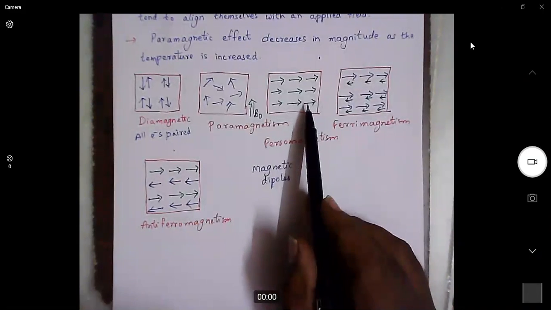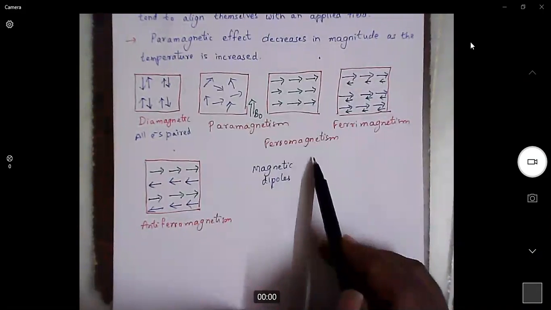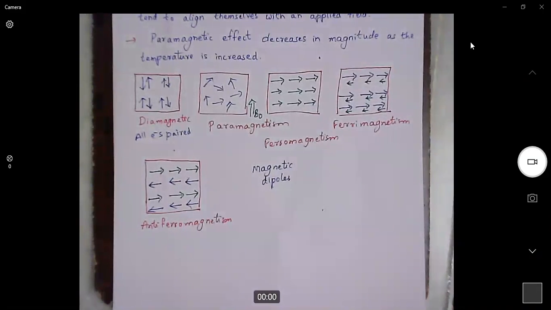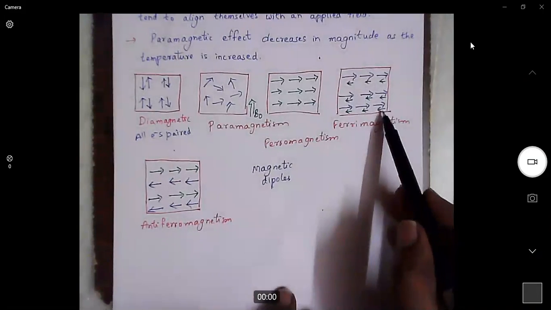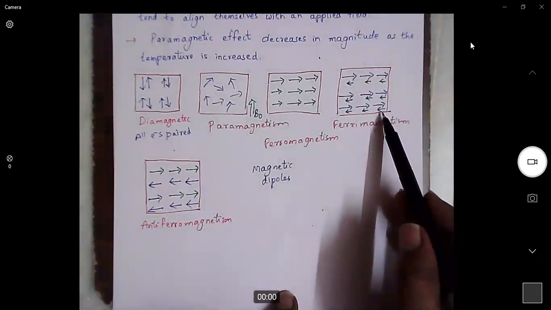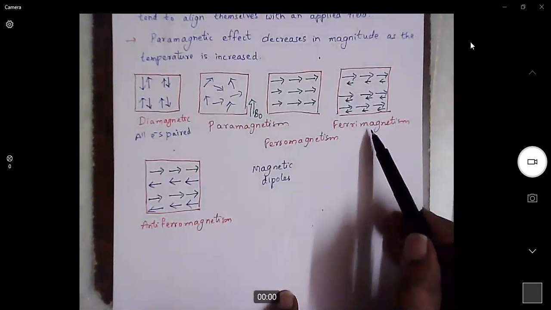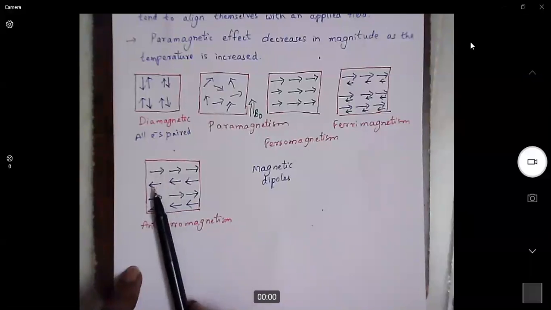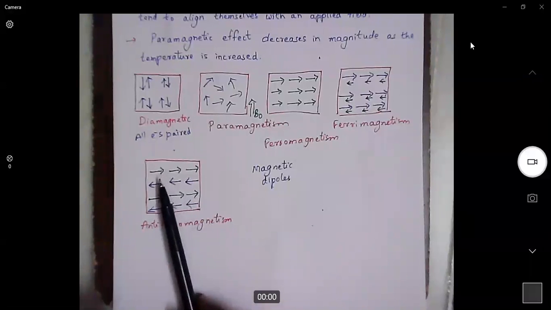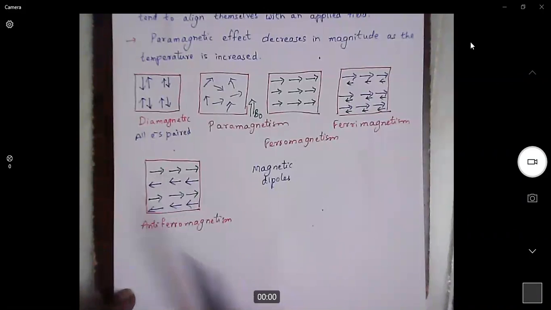If all the dipoles are arranged in one direction, that is ferromagnetic material. If all the dipoles are arranged in one direction, but they have small oppositely oriented dipoles, then it is called ferrimagnetic material. If the dipoles are arranged in opposite directions, that means one layer is on the right side and one layer is on the left side, it is called antiferromagnetic material.